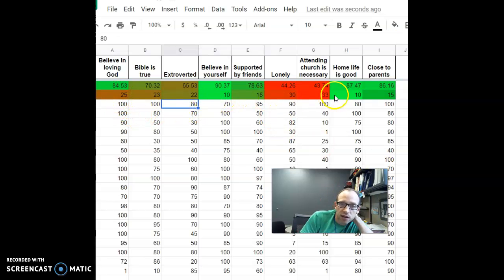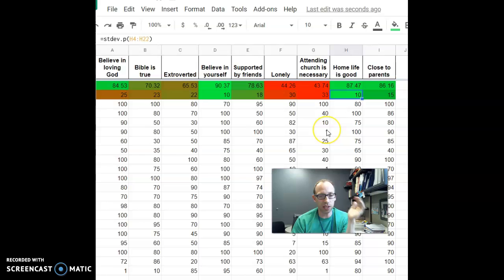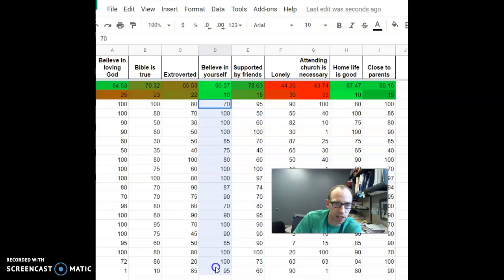So in general, a low standard deviation, like we see here with believe in yourself and home life is good, says that we didn't have much within group variation, that the class was pretty much on the same page. And we can see that if we look down through these numbers here, that they do cluster pretty closely around that average of 90. And we could say the same thing here.